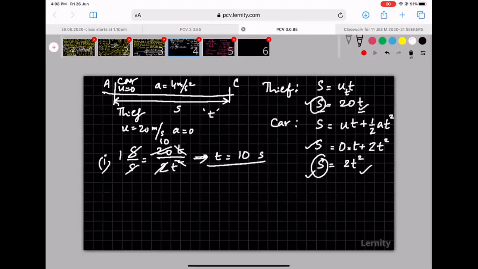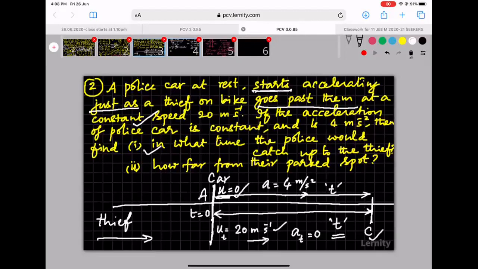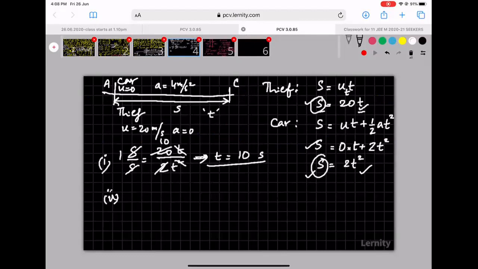Next question is what? First question is this. What is the second part of the question? How far from the park spot, how far from A was the thief caught? So what is the distance between A and C is the question, right? Isn't this the distance traveled by the thief in time T, also the car in time T? So I just have to calculate. Now S is equal to, which one should I use? Should I use 20T or should I use 2T squared?